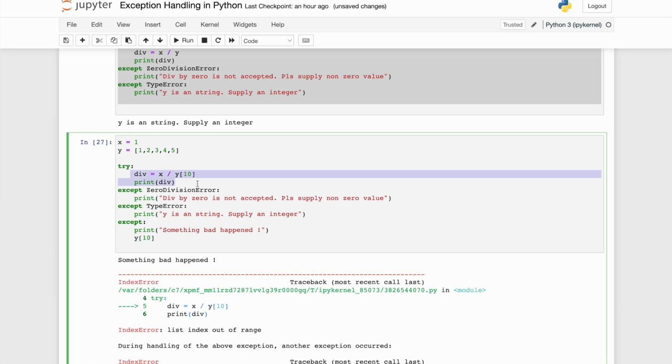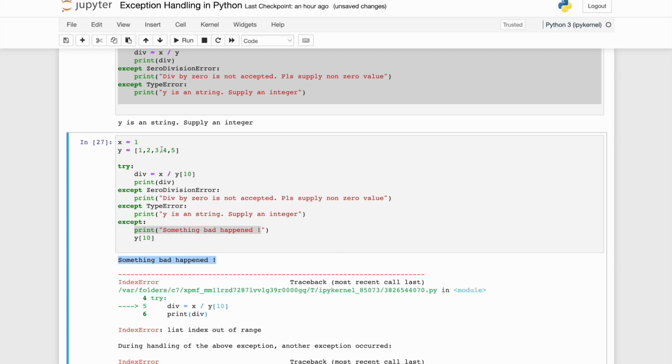In the try there was an exception of y10, that's why it went into the except block. It was an index error, so it went to the generic except block, not type error or zero division error. Now it printed something bad happened.